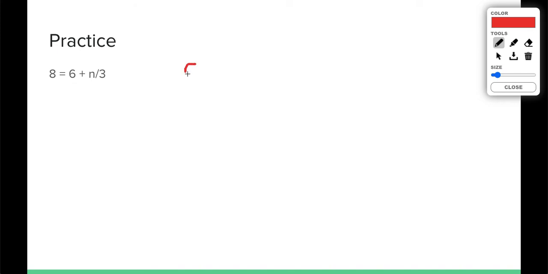You try this one on your own. If you want to press pause, you may, and then press play when you want to see the answer. If you still don't feel ready for that, you can just leave the video rolling while I talk through the work. Personally, when fractions are set up like this, I like to stack them, so I'm going to replace n/3 as n over 3.